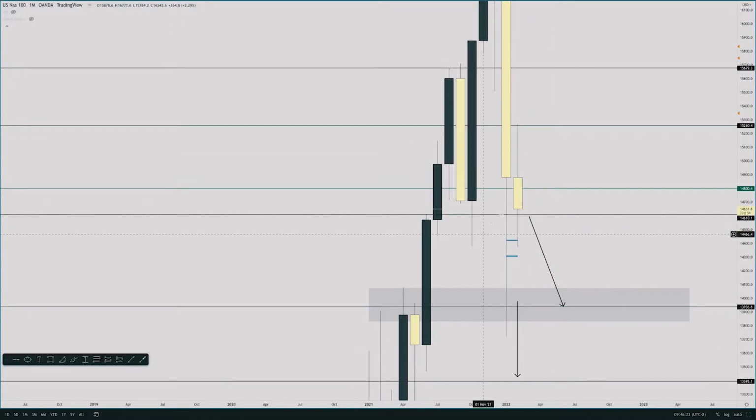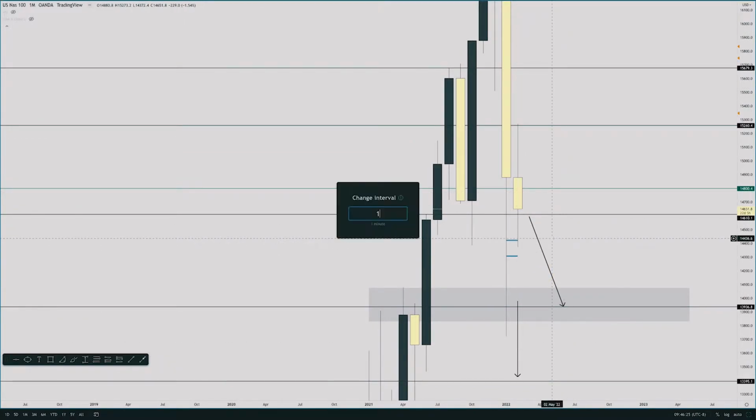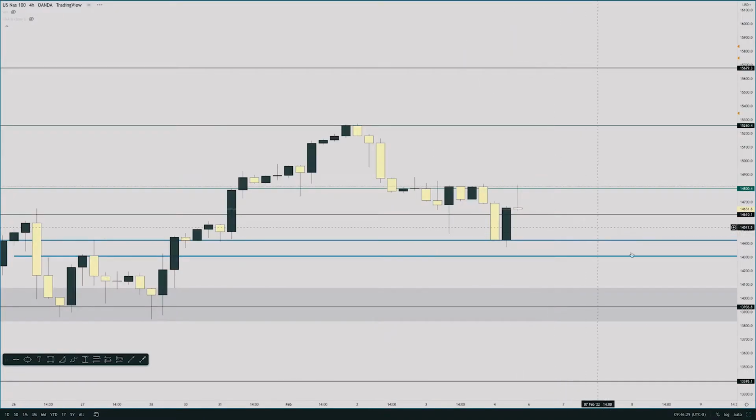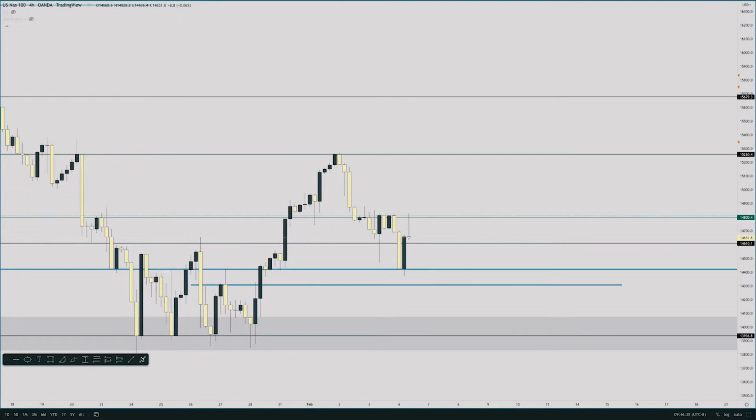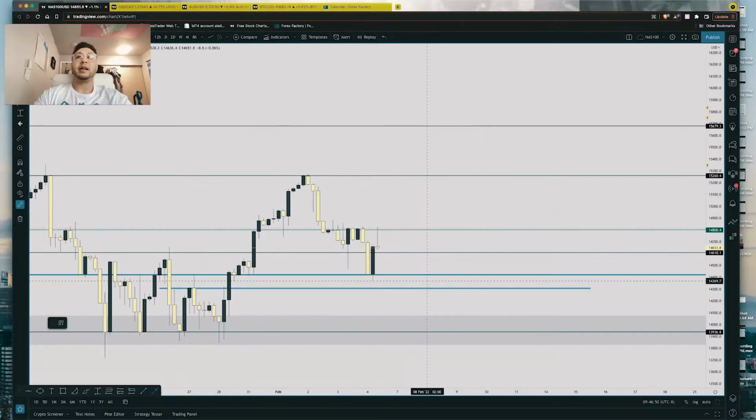However, we do have some exhaustion, like I was saying, and based off the lower time frame, we do have a structure break, and it looks like, as I said, we're forming a higher low. So personally, I would be looking for buys on this pair. Buys for now if this level holds, but if 1400 breaks, sells, it's going to be a big bearish move. So we'll see what happens.